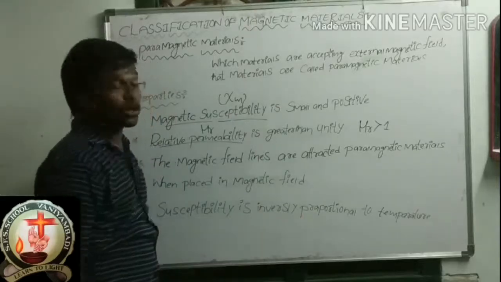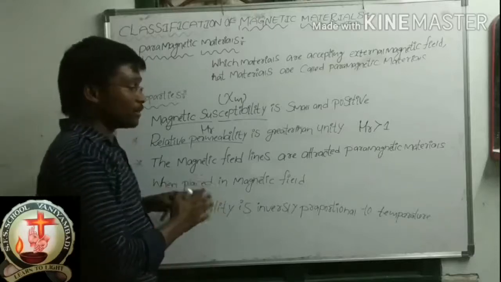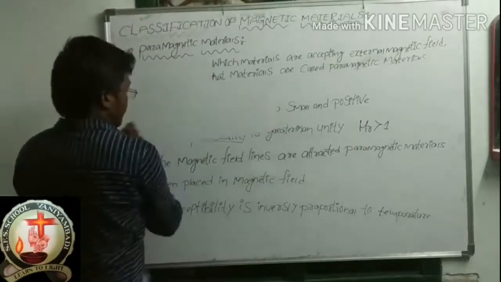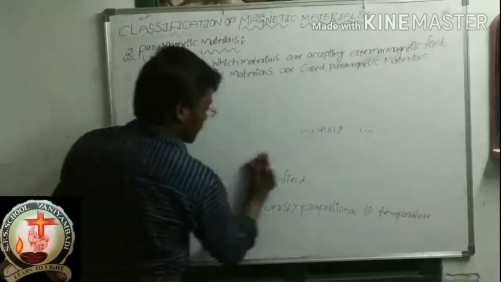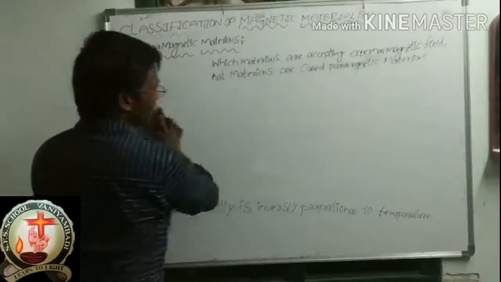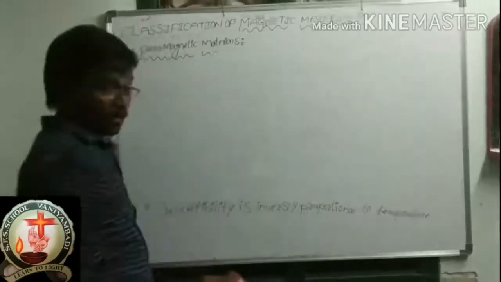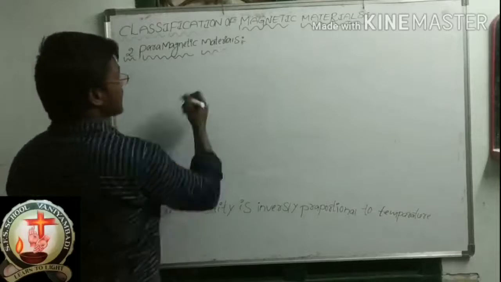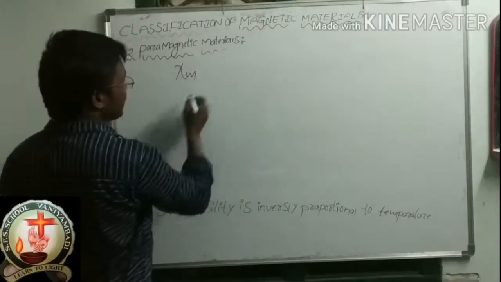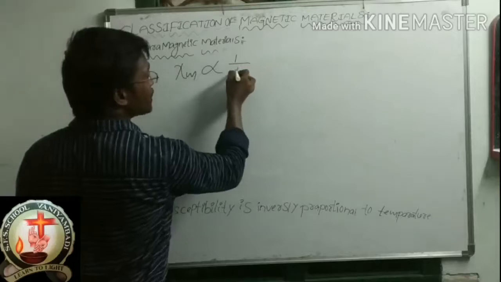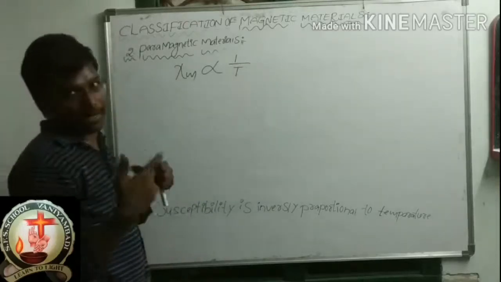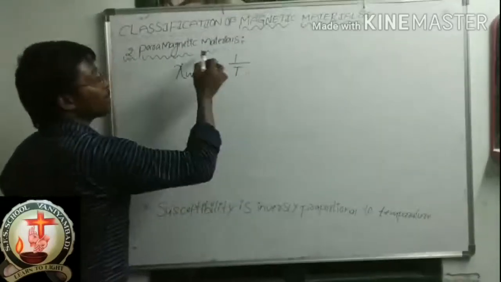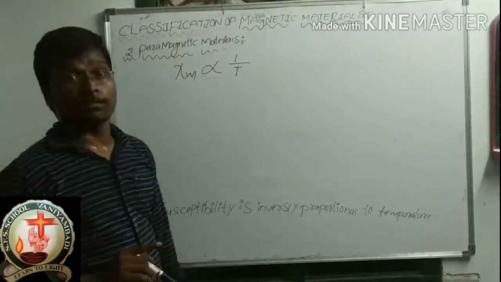Susceptibility is inversely proportional to temperature. Susceptibility, which term can we denote it by? Xi. Xi suffix m is inversely proportional to temperature. Temperature we usually denote by capital T, right? Capital T. So susceptibility is inversely proportional to temperature.